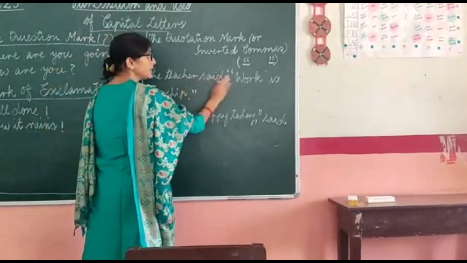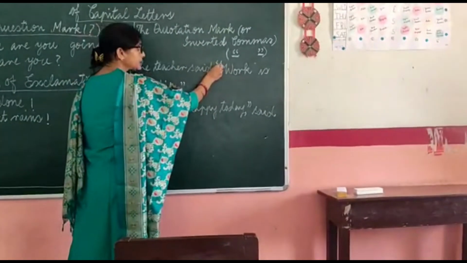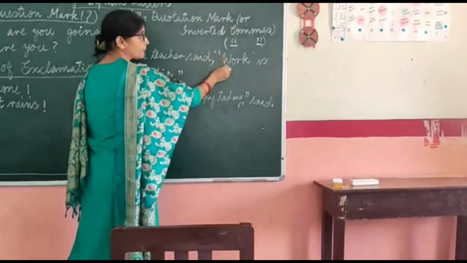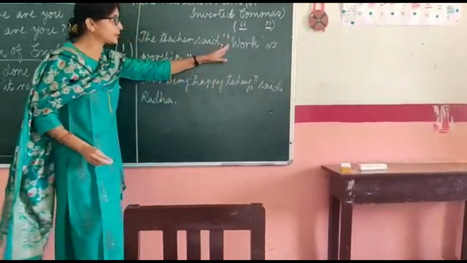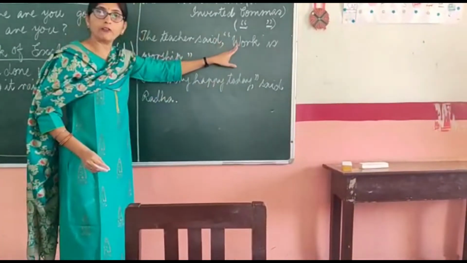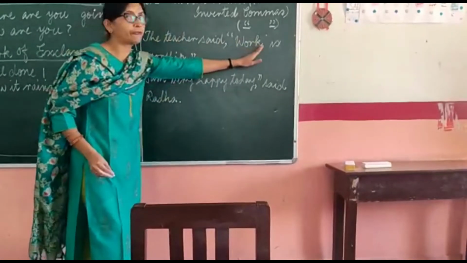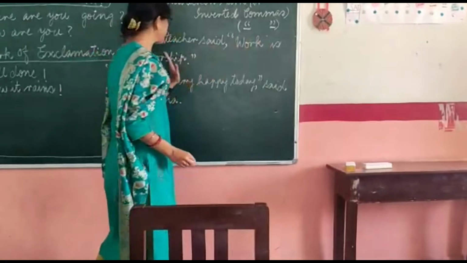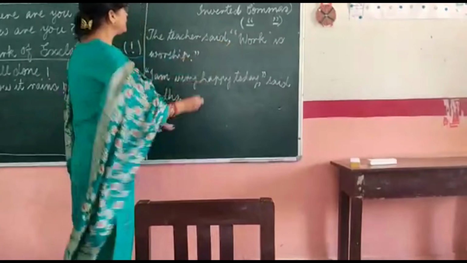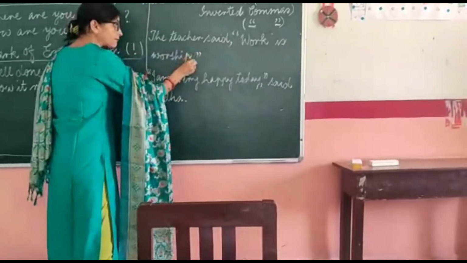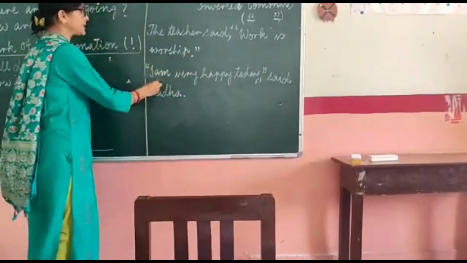Now to differentiate this part, to separate these two parts, we have to put a comma. Then put the open inverted comma. The first letter will be capital. After the open inverted comma, the first letter will always be a capital because it is a fresh sentence. Work is worship is a complete sentence. So it will start with a capital letter and then a full stop, and after the full stop we will put the closed inverted commas. Understood? See the next sentence.